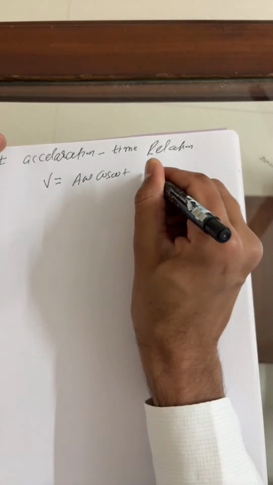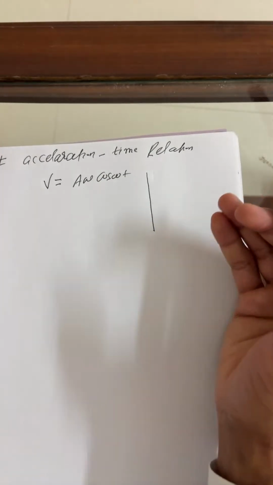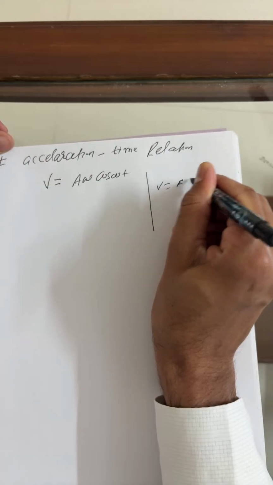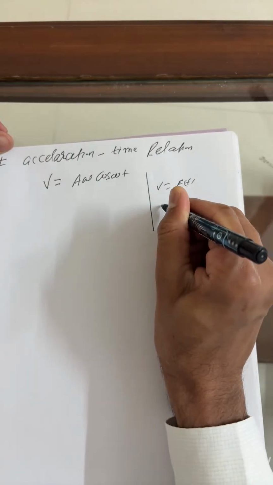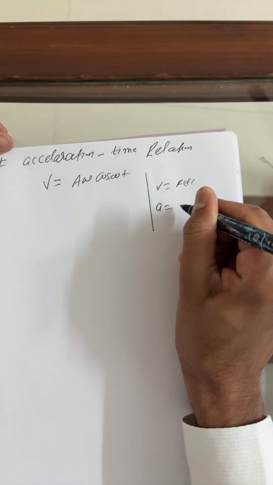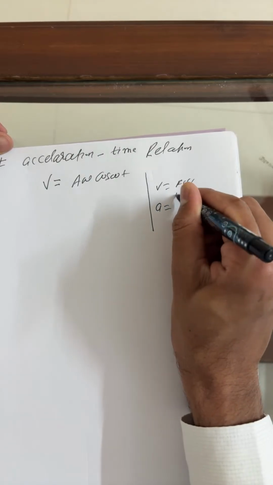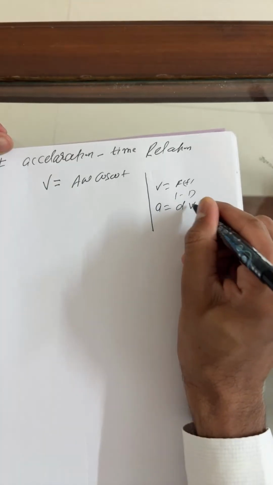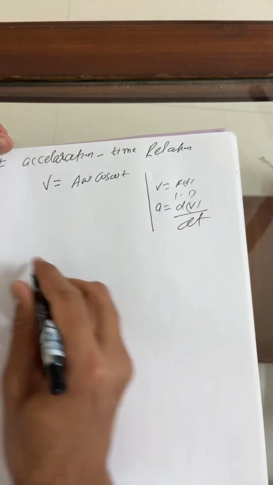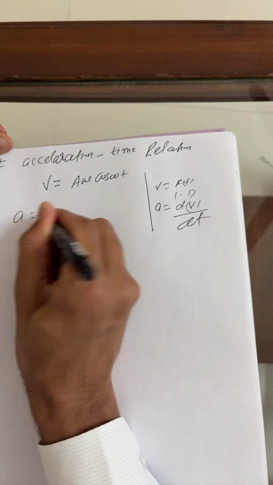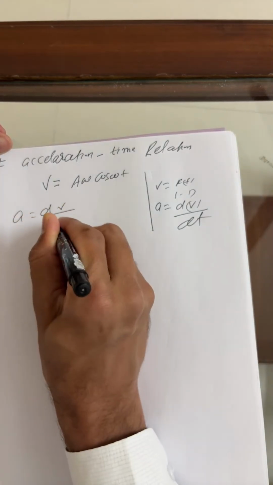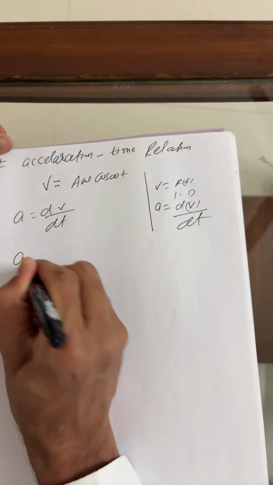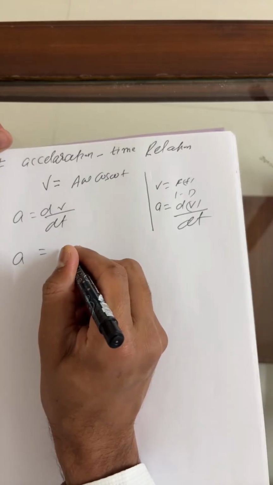As I said, I'm revising kinematics. If you have V as a function of time t, you can get acceleration with one time differentiation. We wish to find acceleration here as usual, so we have to differentiate one time. For acceleration, this is dv by dt. We already mentioned this, you can use it directly.